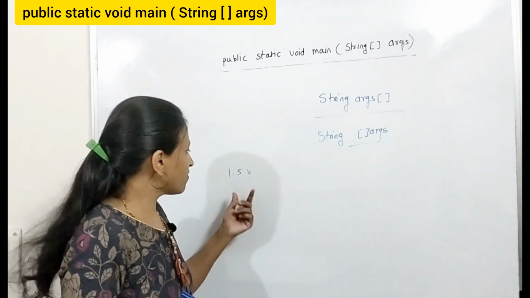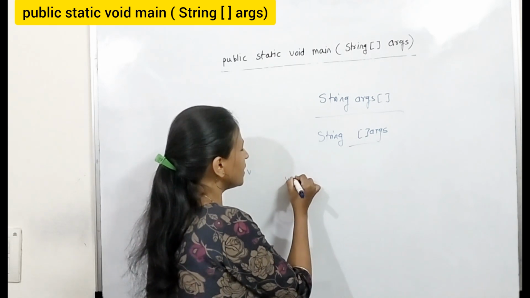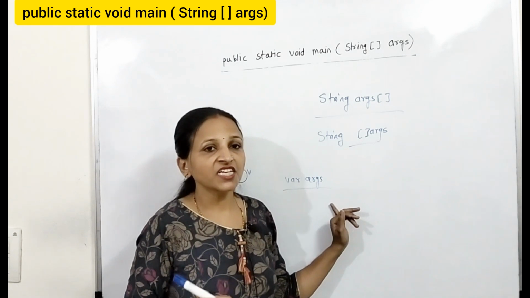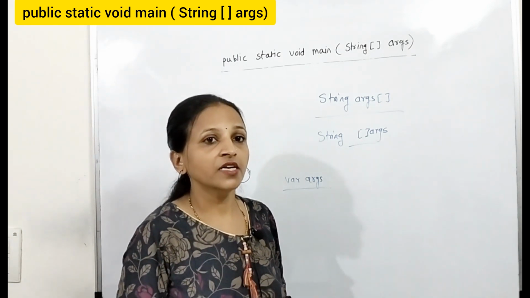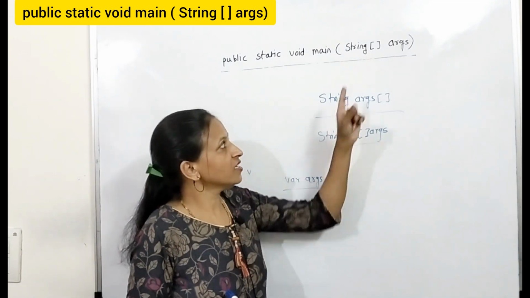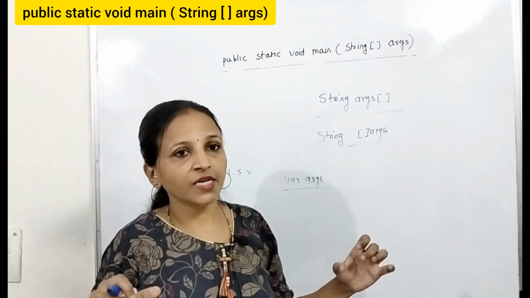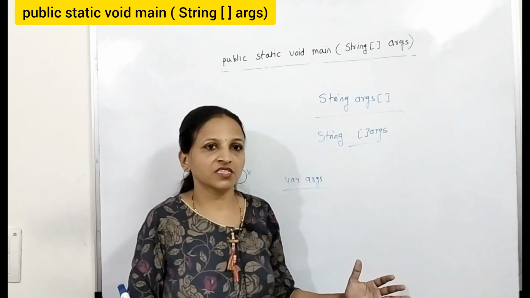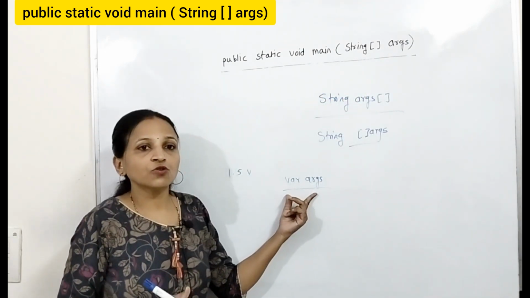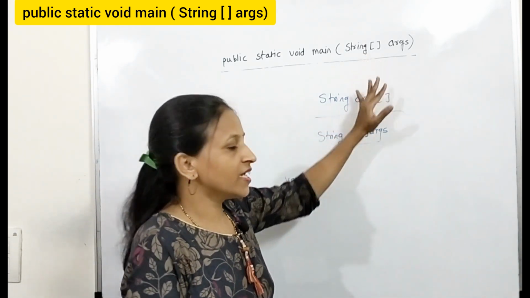Next thing is, in Java 1.5 version, one new concept is introduced, that is nothing but variable arguments. Var args means we can pass any number of arguments to the method, that is the variable argument concept, that again we can use here. Means here args stands for multiple elements, any number of strings. It is not fixed, you can pass any number of strings here, and that's why you can also use variable arguments syntax while declaring this array.